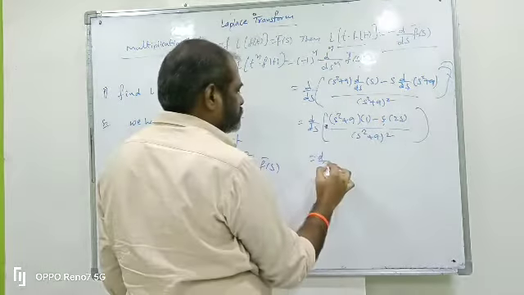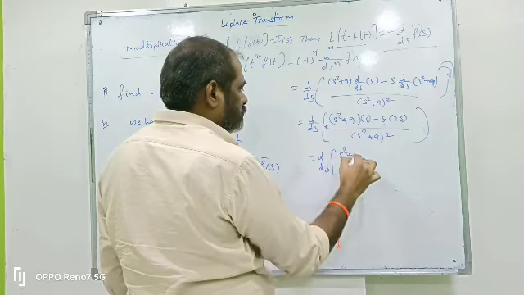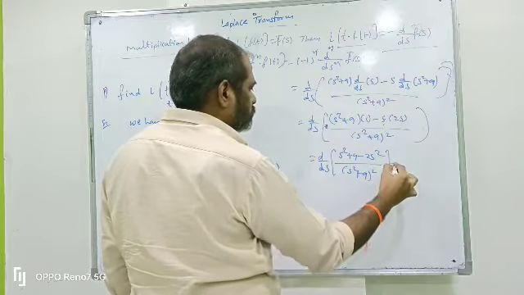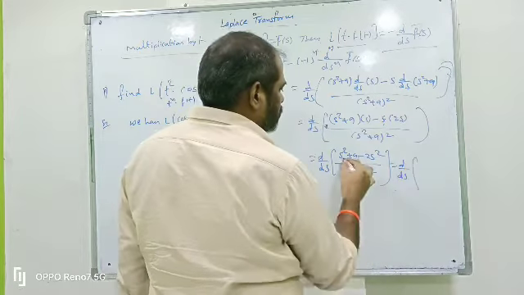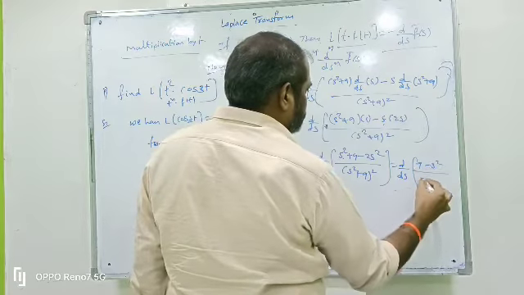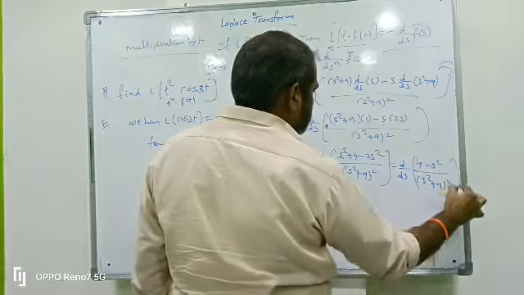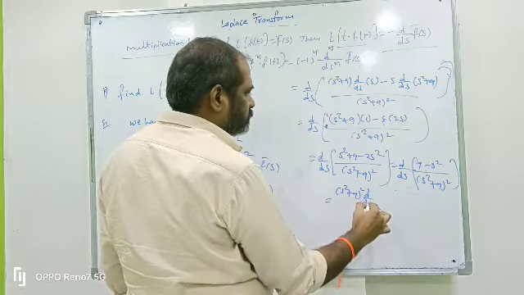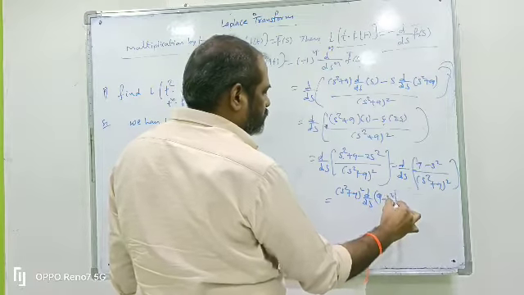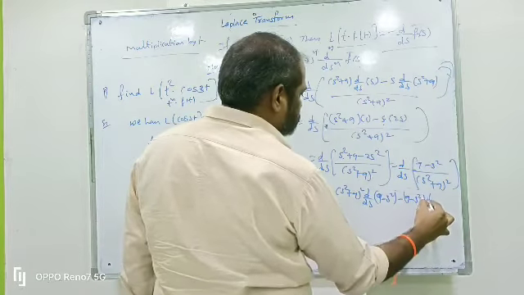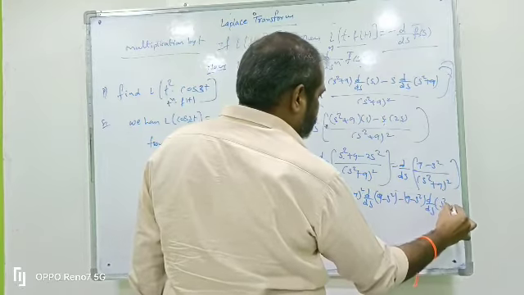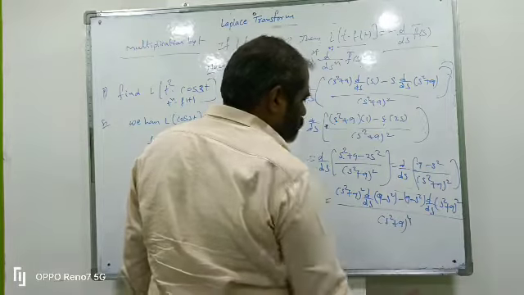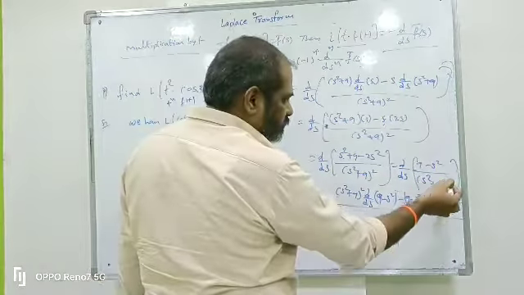2s into s square. So s square plus 9 minus 2s square by s square plus 9 whole square, that is d by ds, s square minus 2s square means 9 minus s square by s square plus 9 whole square. Again differentiate using the u by v rule. So s square plus 9 whole square into d by ds of 9 minus s square, minus 9 minus s square into d by ds of s square plus 9 whole square, by s square plus 9 whole power 4, v square.